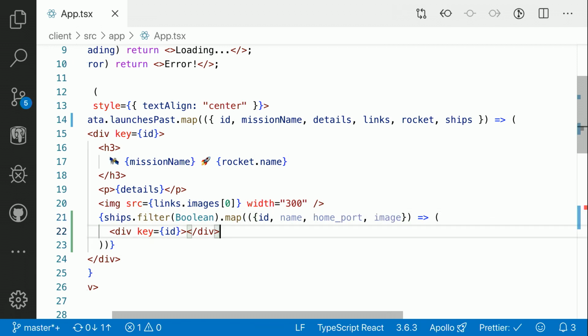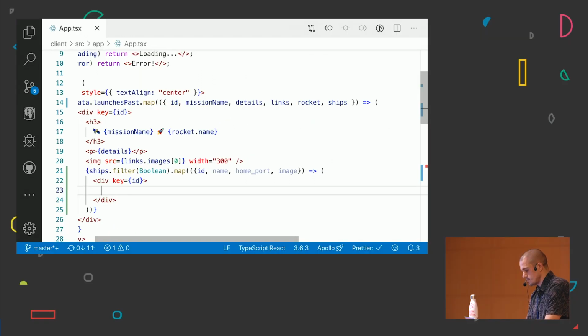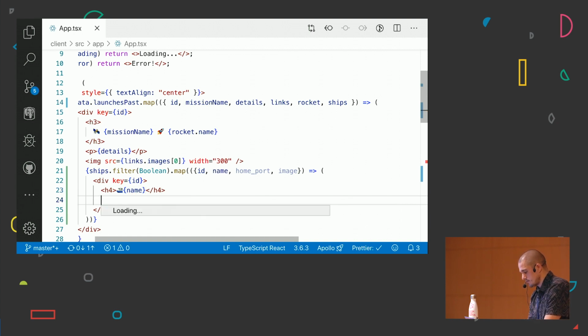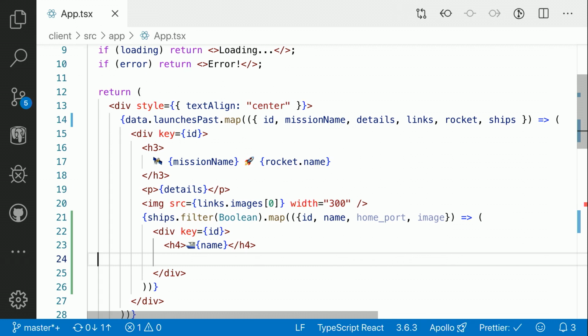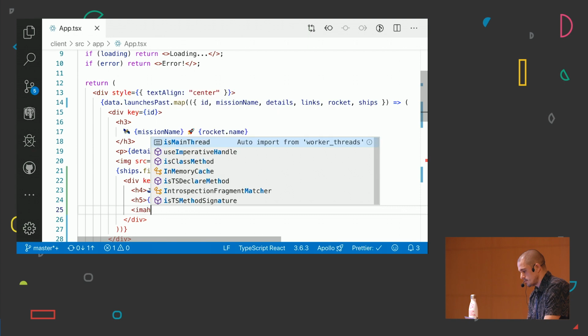And then we are going to represent this info with an H4, and this is going to be a boat with the name. And then to finish off, H5 probably with the home port, and then we are going to show an image.